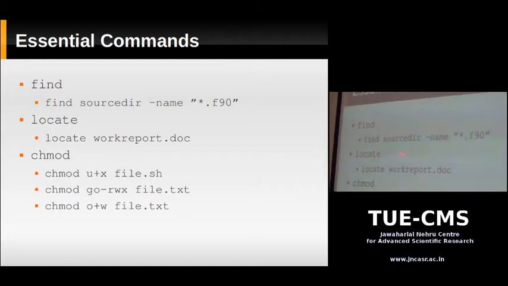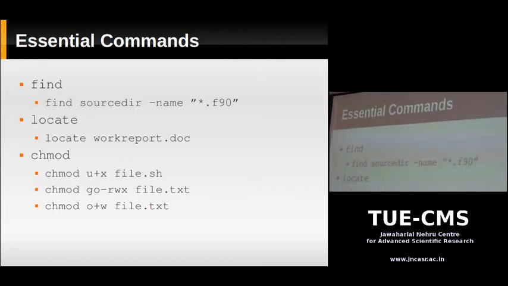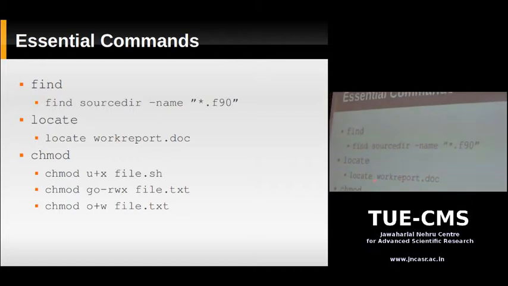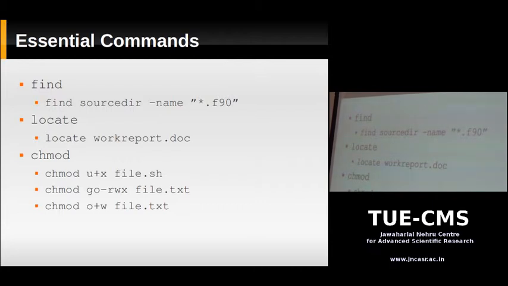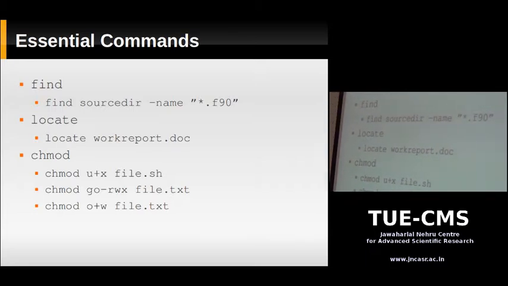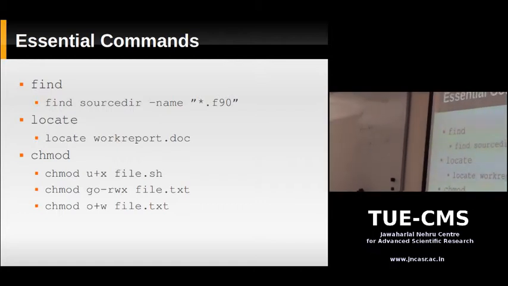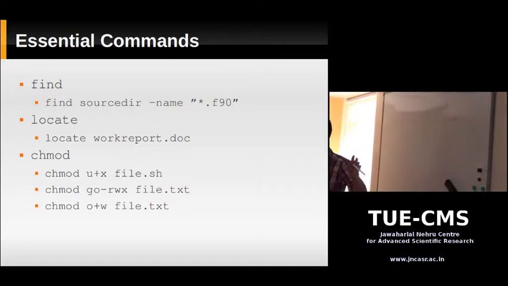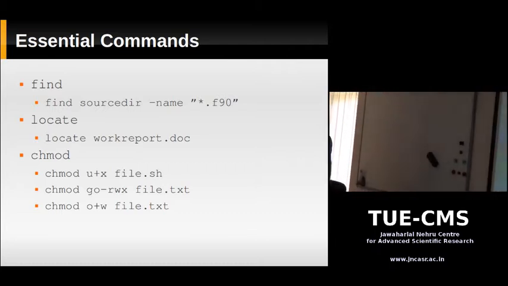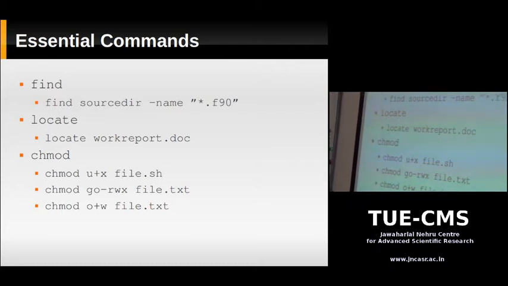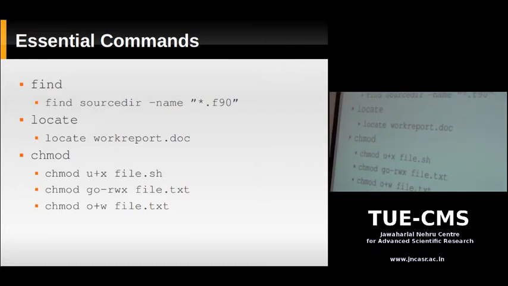Then there's another command, locate. Locate does the same thing as find, but a little differently. Locate also searches for a file. You type locate and the name of the file you want to find. But locate is a lot faster. What locate does is that at particular intervals, the operating system takes an index of all the files in your entire file system. It goes through all the files and directories, and stores the names of all the files in a huge index. When you type locate and a file name, it searches for that name within the index, and if it's there, it prints the whole path, the absolute path to that file.